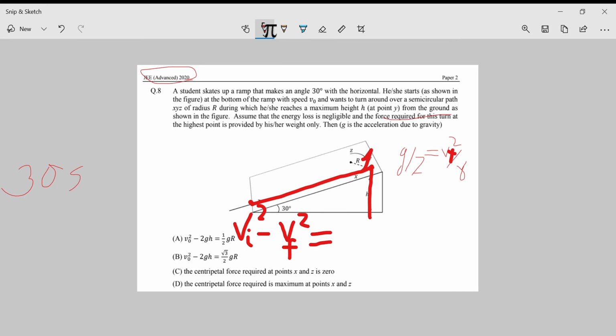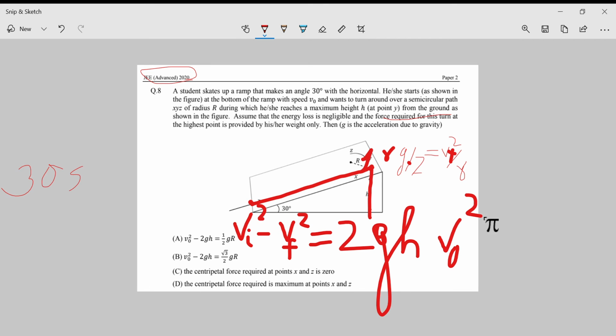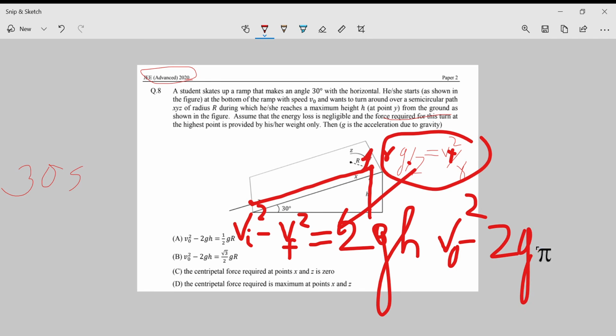It is 2gh, and I replace it by rg by 2, right? rg by 2 is v final square. Okay, v initial is v naught. So when I put this equation in this equation, v naught square minus 2gh is half gr. Okay, so this is it.